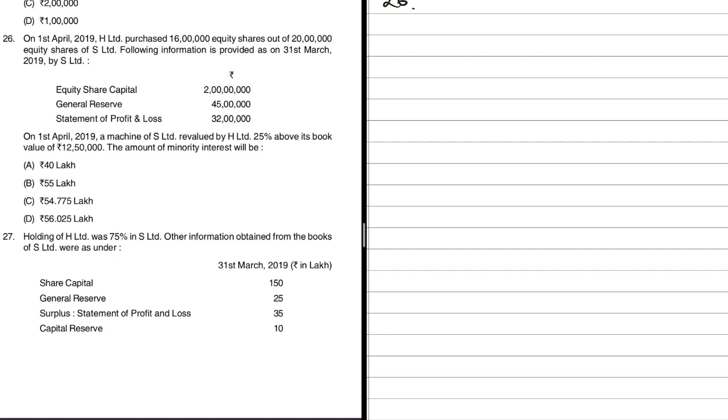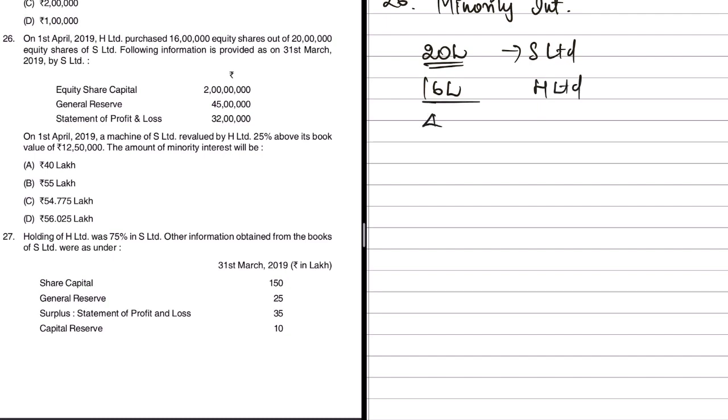This question number 26 is with regard to consolidation. So here is a question with regard to minority interest. Now, how many shares are there? In this case, we have 20 lakh shares of S Limited, out of which 16 lakh equity shares are purchased by H Limited. So that means how many shares are left? Only 4 lakh shares. So this 4 lakh into 10 rupees, since the face value is not given, we'll assume it to be 10. So that comes to 40 lakh rupees. This is the face value.